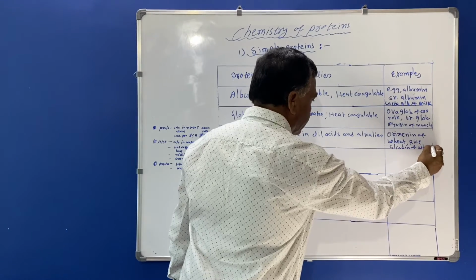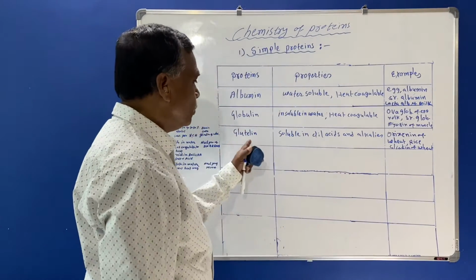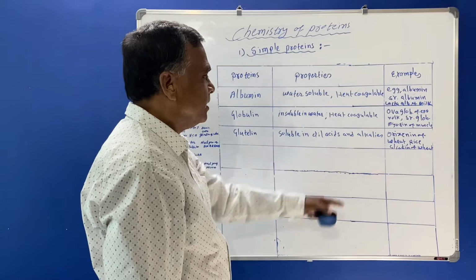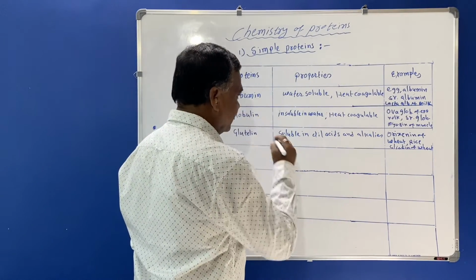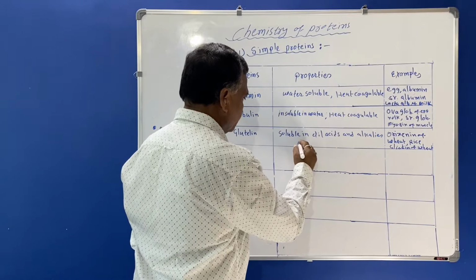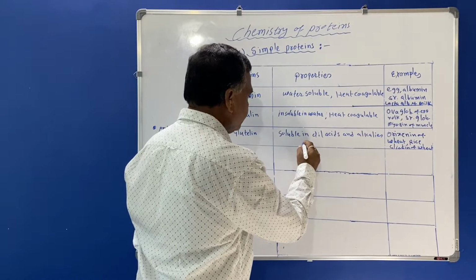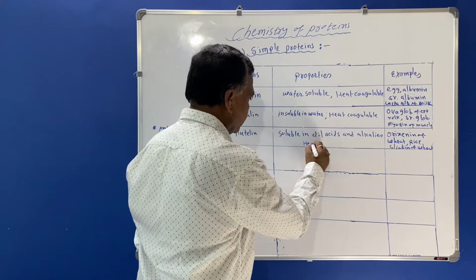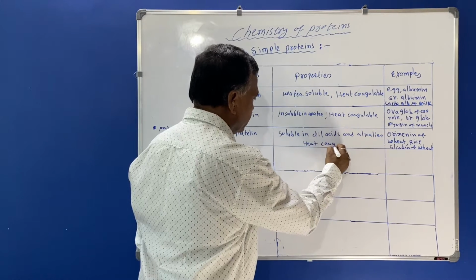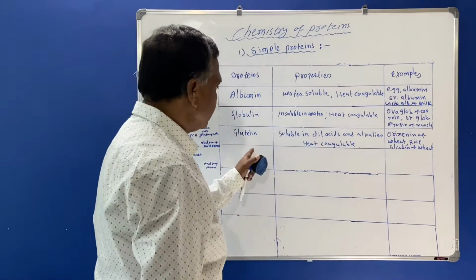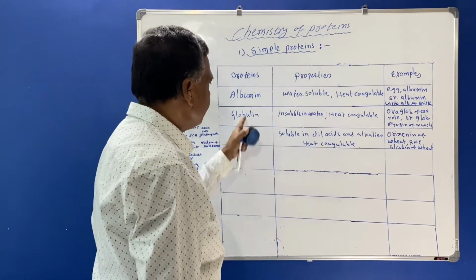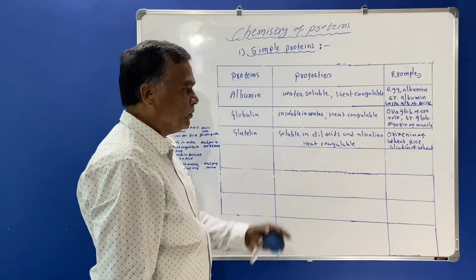So these are the examples of the glutenin which is soluble in dilute acids and alkalis and they are heat coagulable. So you must know that these are the simple proteins we are seeing: albumin, globulin and glutenin.